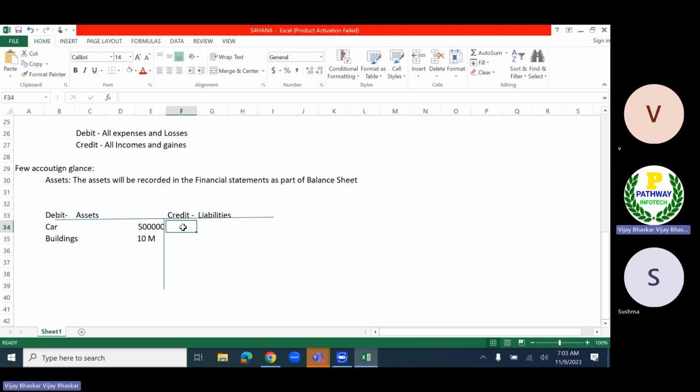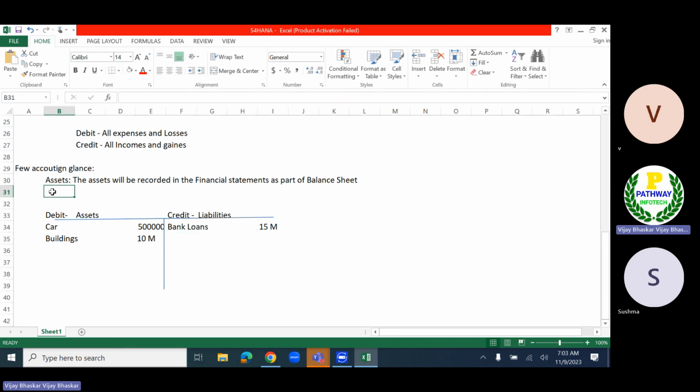Now let's say the liability which I have is some bank loans, let's assume 15 millions. Like this, the debit and credit balances will show. This is what we are going to call assets.